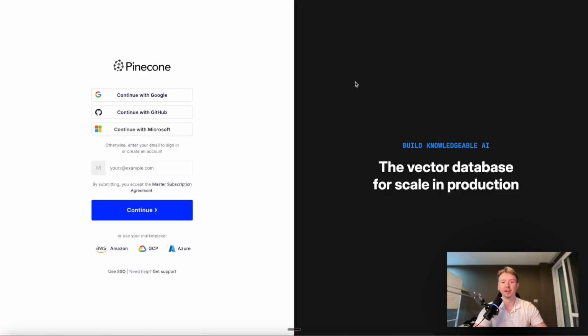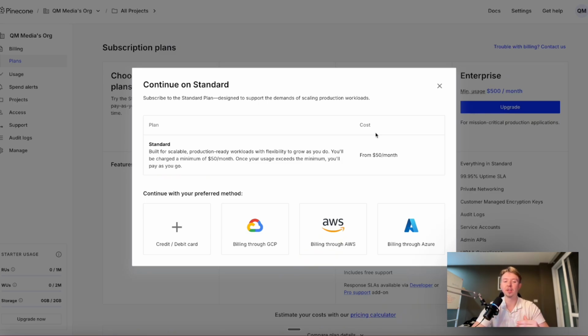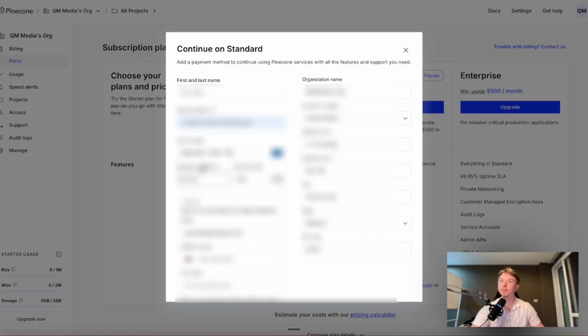After you do that, you'll be taken to this page where you can easily sign up with Google. Next, you'll be taken to this page where you can select the standard plan and get $300 in credits over the next 3 weeks. If you already have Google Cloud, Amazon Web Services, or Azure set up, you can bill directly through them. Otherwise, you can simply add a card to start your trial. Simply fill out the payment details with your card number, expiration date, and security code. And on this side of the screen, you can fill out your business's name and address.